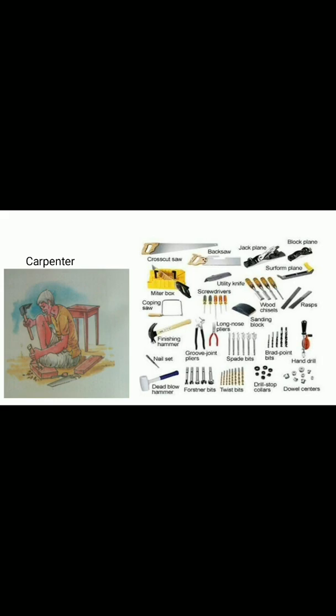Ramu Kaka makes wooden things with the help of tools shown in the pictures like hammer, chisel, plane, jack, drill, file, wrench, iron saw. What wooden things are there in your house? Which wood is used to make those things? Have you ever been to any carpenter shop and observed his tools and work?